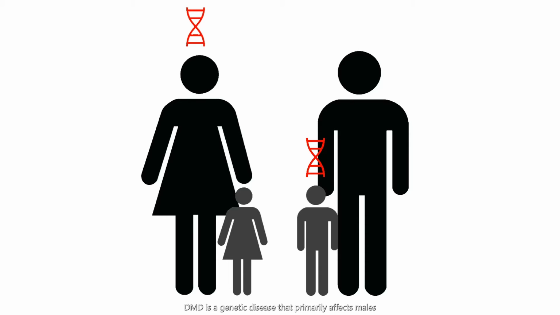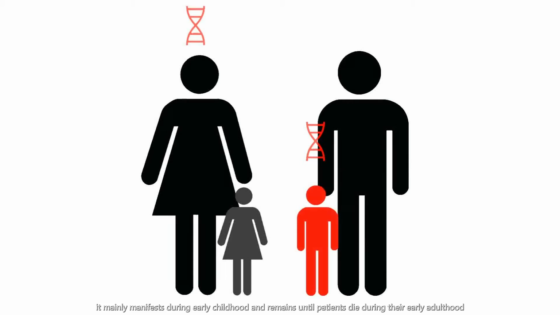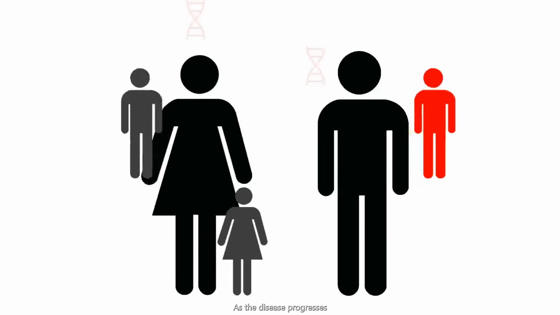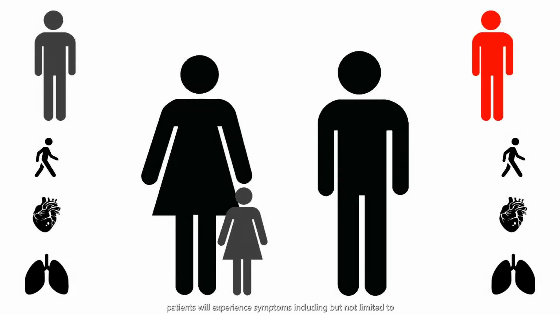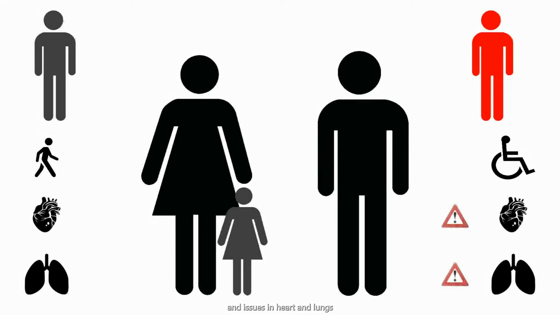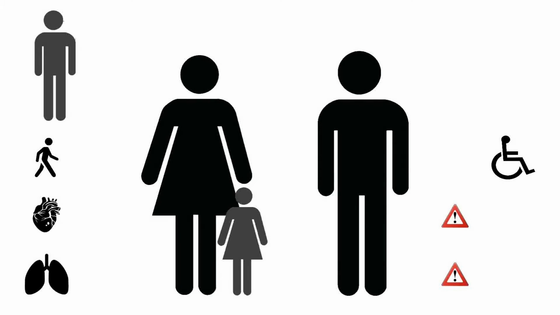DMD is a genetic disease that primarily affects males. It mainly manifests during early childhood and remains until the patients die during their early adulthood. As the disease progresses, patients will experience symptoms including but not limited to difficulty walking, loss of ability to walk, and issues in heart and lung that can eventually lead to death.